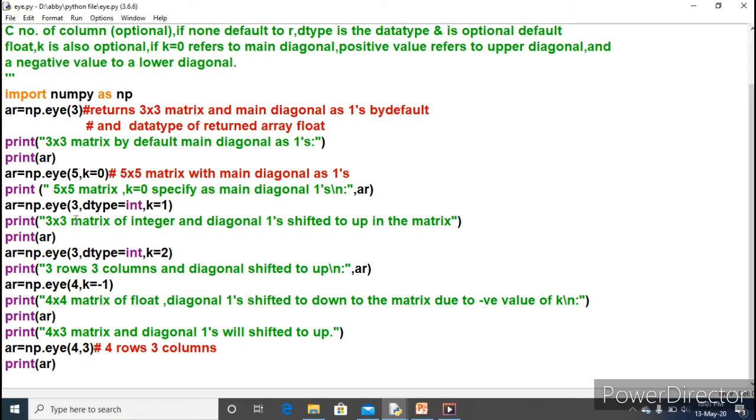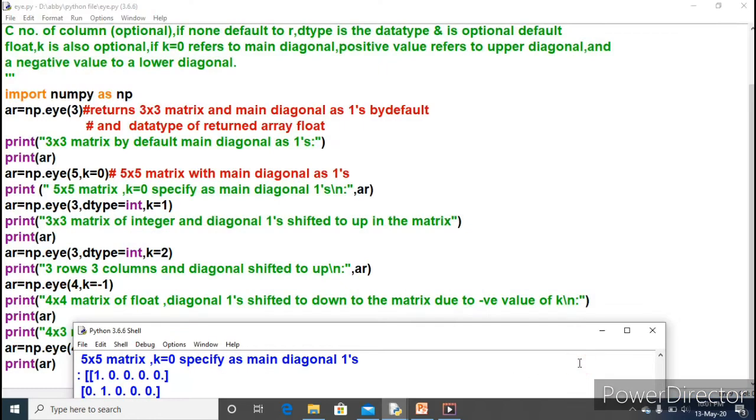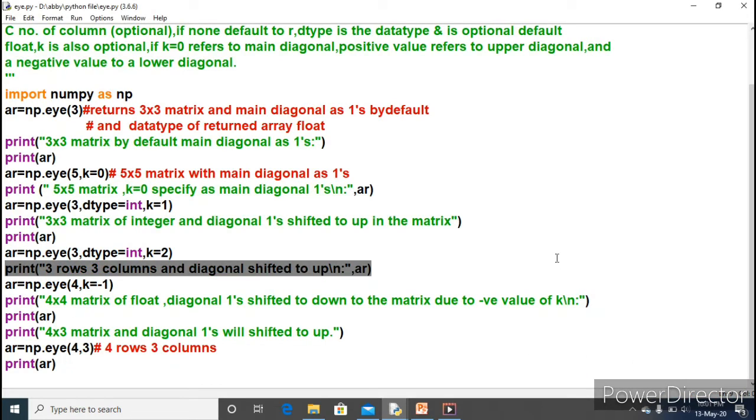In the rest of the cases, we had specified only the row value, but in this case we have specified row as well as column. So where will the diagonal ones go? Just look at here in the output. You can see here the last output.